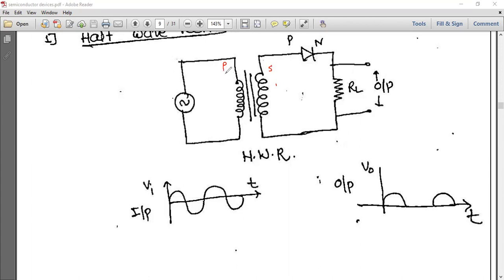So during first positive half cycle, this becomes positive, this becomes negative. And diode D1 is in forward bias, and that's why it conducts and we will get output. You can see this is positive half cycle, negative half cycle, positive. So here we are not getting output, but here again we are getting output, right?